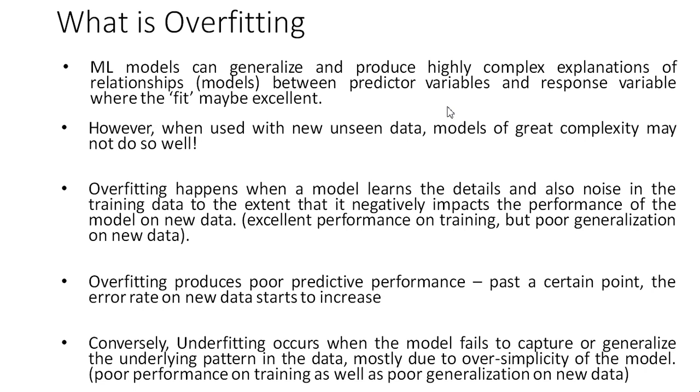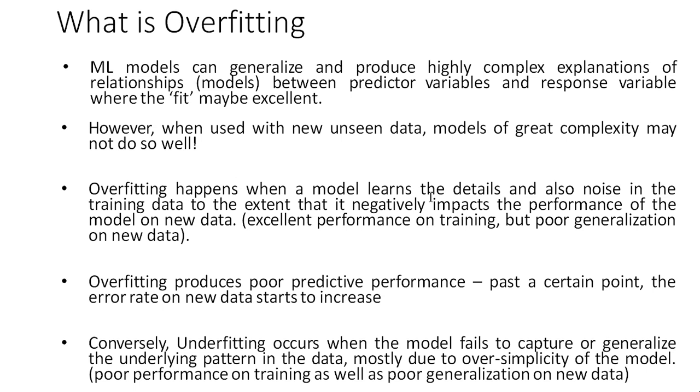It is said that machine learning models can generalize and produce highly complex explanations of relationships between predicted values and the response variable, where the fit may be excellent. However, when used with unseen new data, models of great complexity may not do so well.